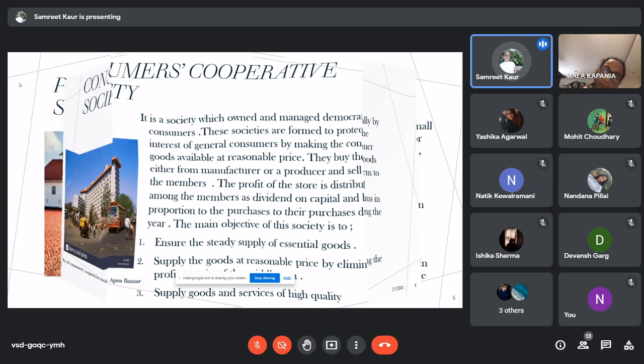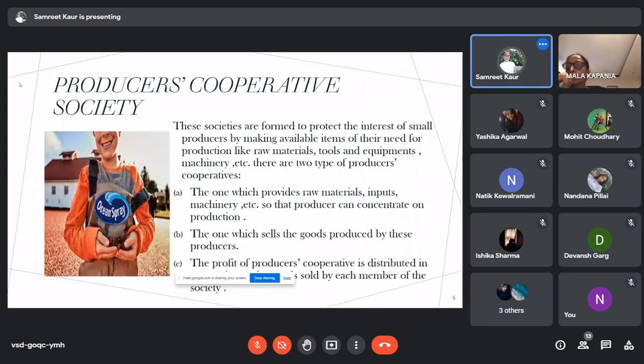Second one is the producers cooperative society. These societies are formed by small producers who individually find it difficult to produce the goods or sell them. So they help each other by providing raw materials, inputs, machinery, etc. There are two types of producers cooperative.